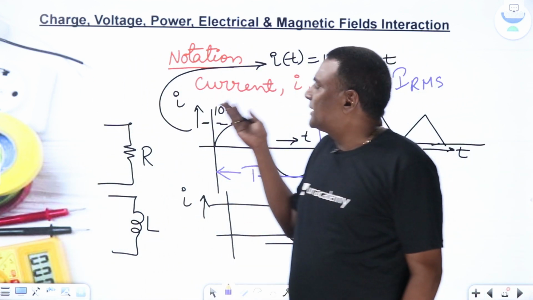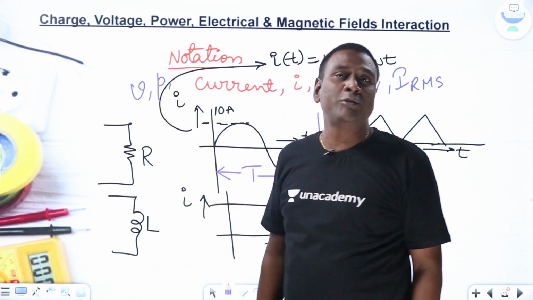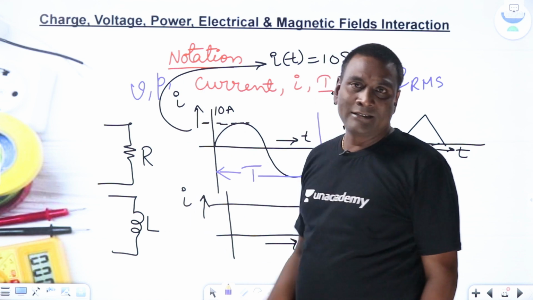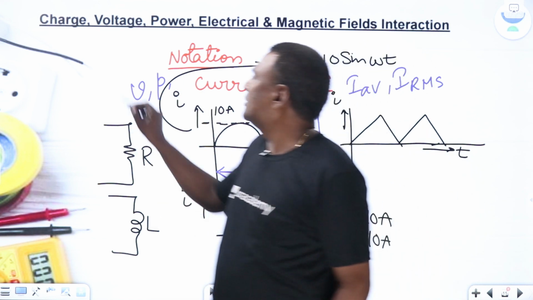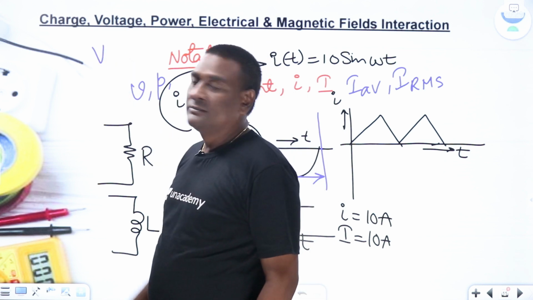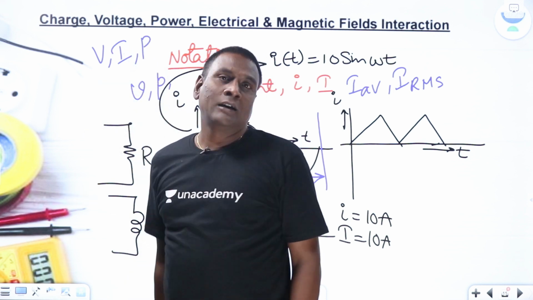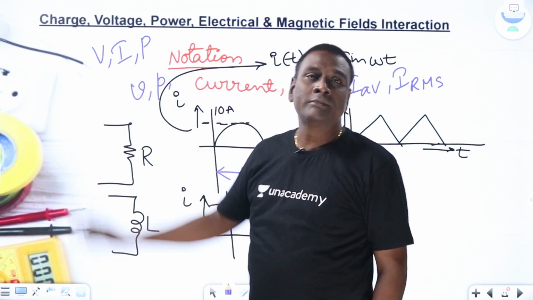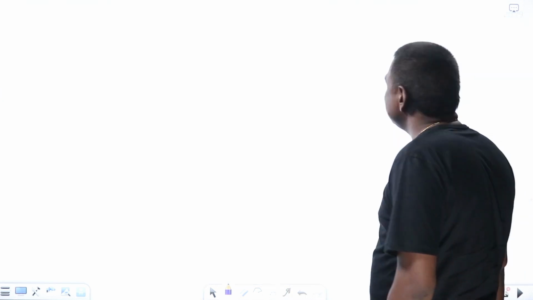Small case letters can be used for current, voltage, or instantaneous power. If you want to represent these, we use small case letters. Over the time period, whichever is constant, like the average value or maybe the RMS value, we use capital letters. Now, this is just the notation.